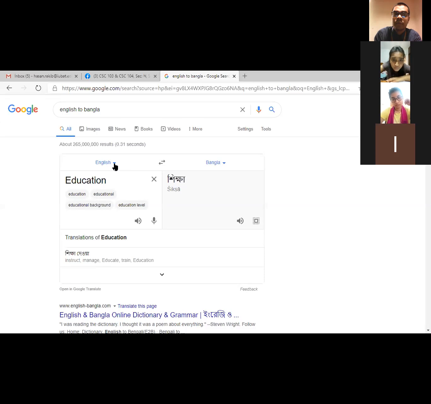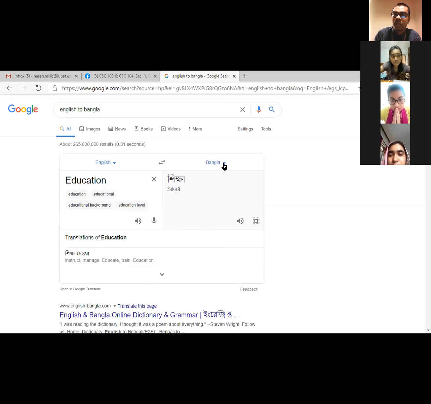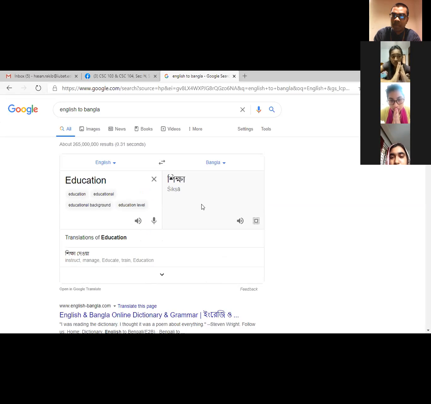From here you can select the language option. On both sides we have the option for language change. You can convert English into another language: Hindi, Urdu, Arabic, Farsi. Whichever language you want, you can convert that word into that language. And again here you can get the pronunciation. If I click here, education. You see, it is giving us the pronunciation, for Bangla as well. Can you hear that? All right.